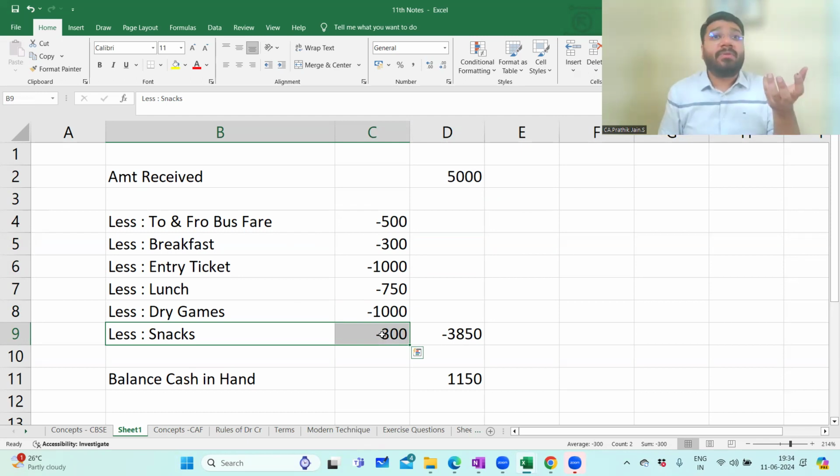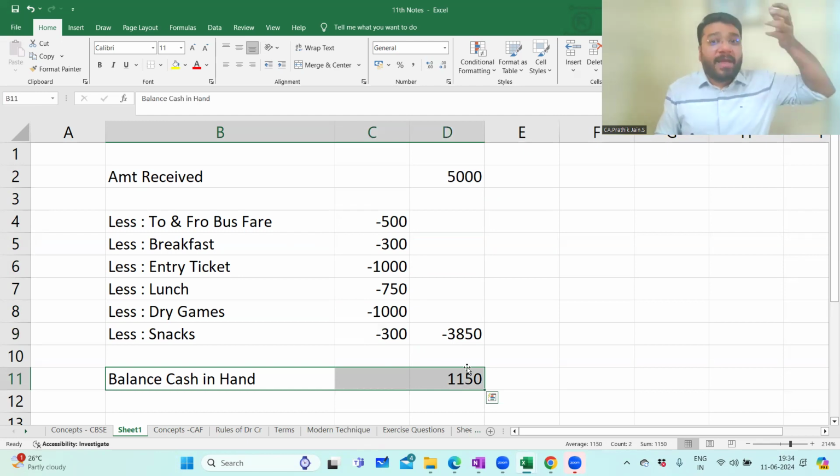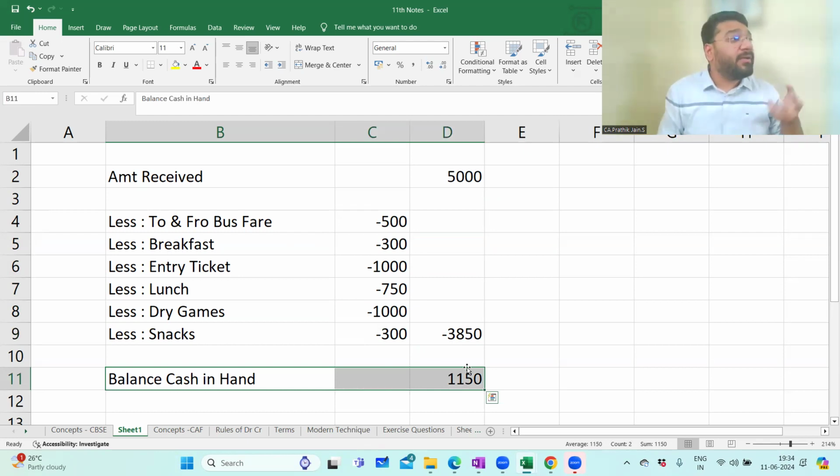So accounting is for counting. Accounting is for counting, and you finally counted how much balance of money is left in hand. From this 5,000 rupees, the 3,850 that you spent. So balance money in hand: if somebody asks you what is the count of the balance money in hand, 1,150. So who gave this information, or based on what could you have this information? Because of accounting. So the first meaning of accounting is to count, in simple layman language.